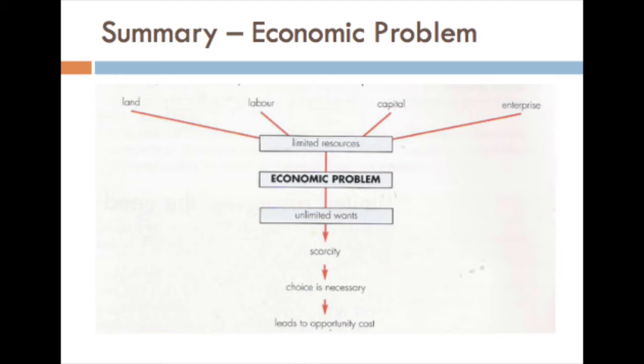In other words, human wants are unlimited, resources to fulfill them are limited, limited resources have alternative uses, and because of that, choice needs to be made, and because of making choice,